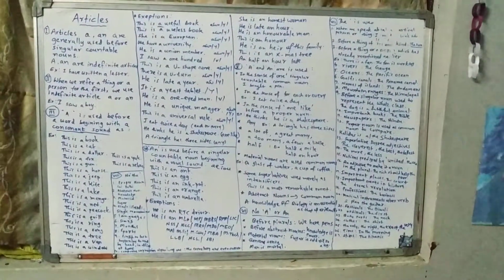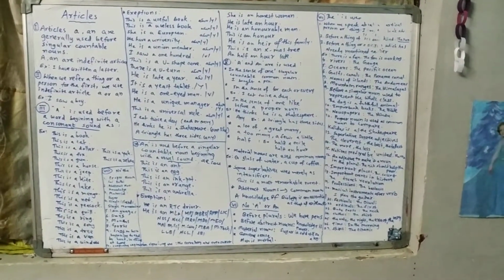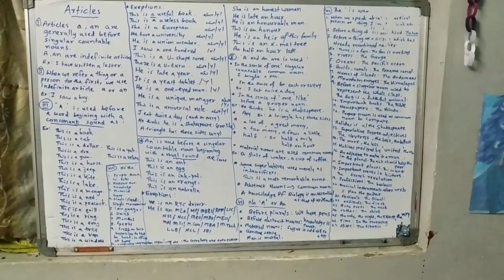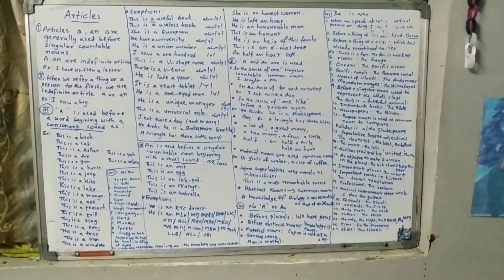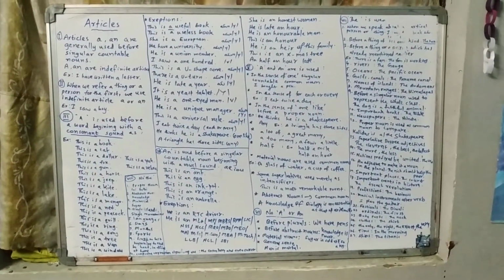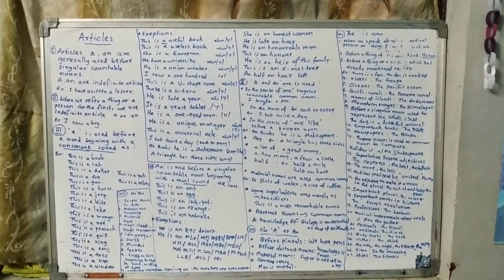Articles. Articles a, an, or the are generally used before singular countable nouns. A or an are indefinite articles. I have written a letter. Here, a letter has an indefinite article. A is an indefinite article because we don't know about the letter.